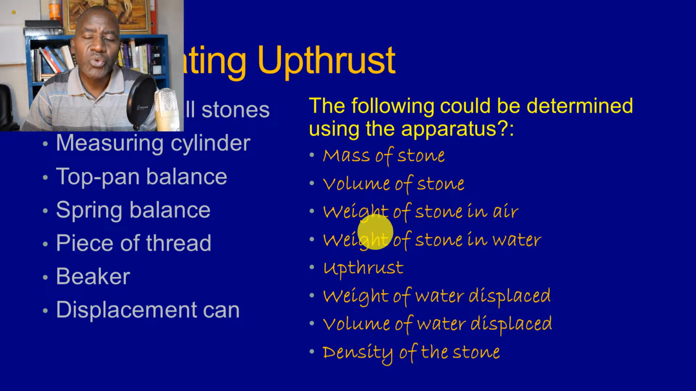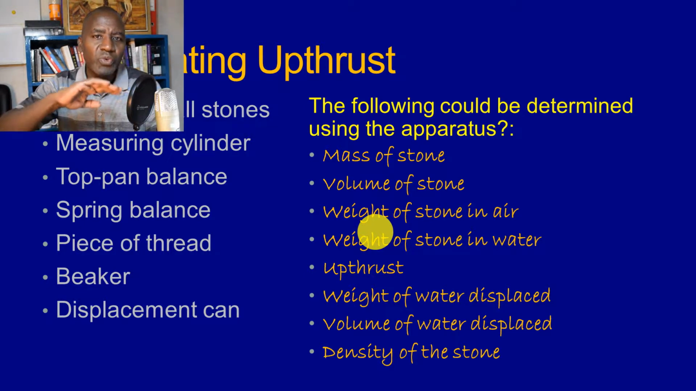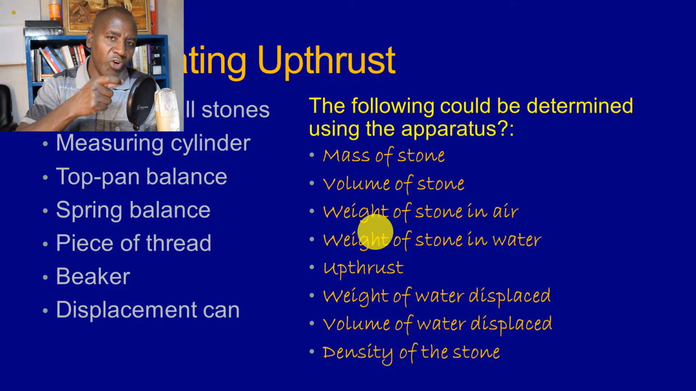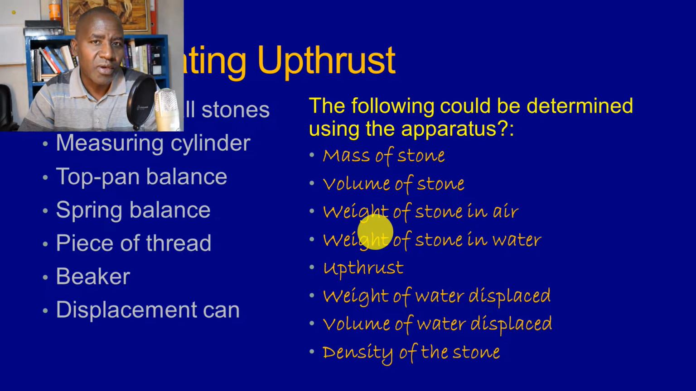If the stone was too large and could not fit in the measuring cylinder, you could use the displacement can. Again, you fill the displacement can all the way to the spout, and then put the measuring cylinder below the spout. Then when you immerse the stone in the water, some water will overflow into the measuring cylinder. The volume of that water will be equal to the volume of the stone which you immersed in the water. So there are two methods. Don't stick to one method where you only use the measuring cylinder. There is also the one of the displacement can.